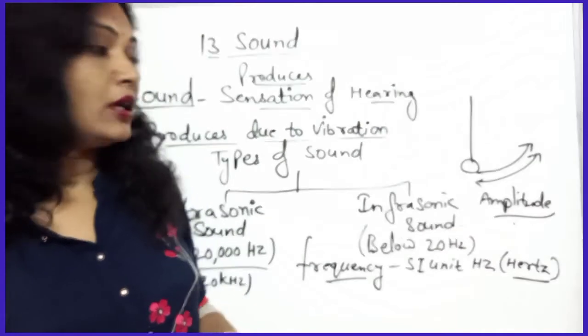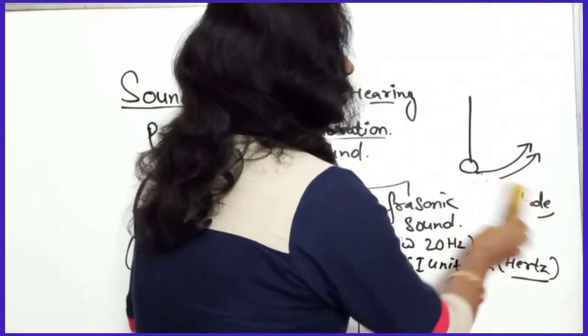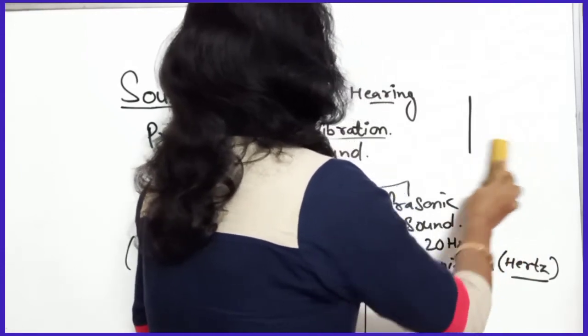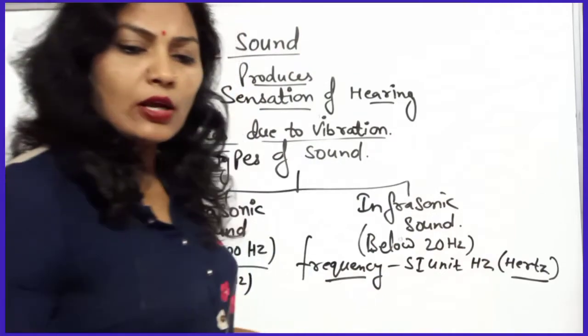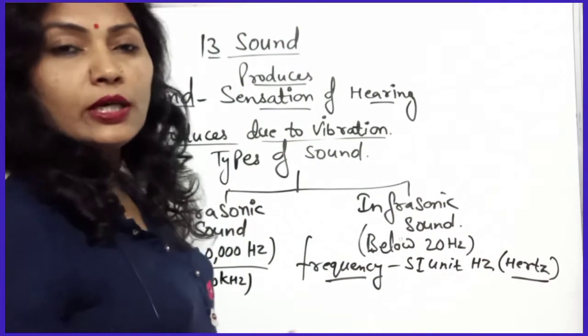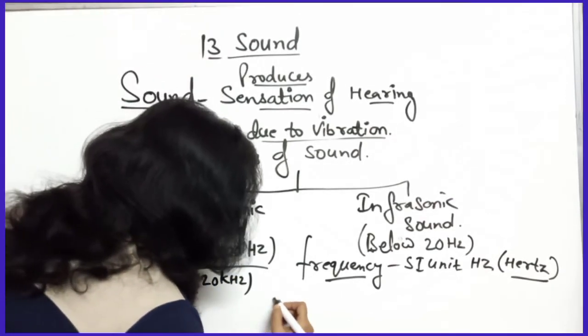Now you know what the measuring unit of loudness is. The SI unit of loudness is the decibel.